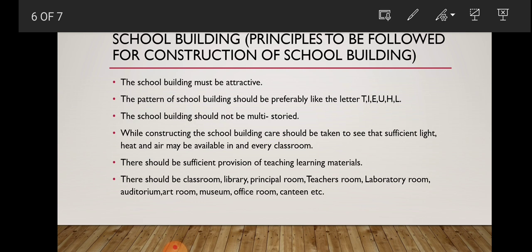So these are some of the principles to be followed for construction of a school building. I hope you all have understood.